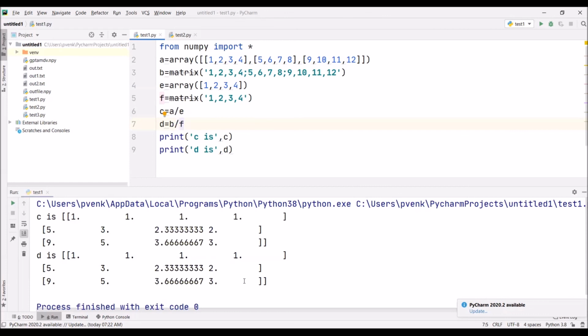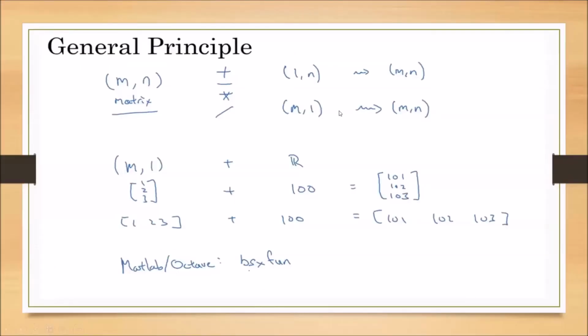If the second matrix has a single row and its columns match the columns of the first matrix, then broadcasting is possible. Similarly, if the rows of the second matrix match the rows of the first matrix and the columns of the second matrix equal 1, then also broadcasting is possible. This is how we use broadcasting in NumPy. This will be useful in our deep learning. So when we operate with different matrices, whenever we do addition, subtraction and division of 2 matrices, we have to remember this broadcasting.